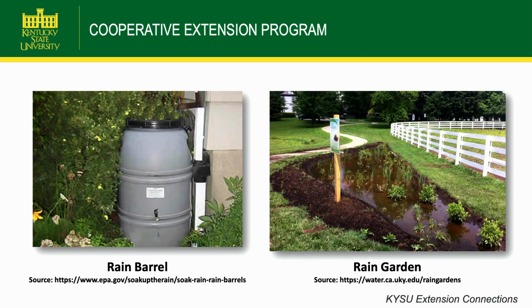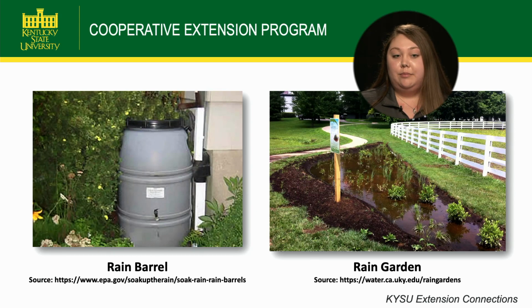Another example of some sustainable practices that we can put in place even at home are these things called rain barrels. What you do is you attach the downspout from your gutter to that rain barrel, and it's going to collect all of that water that's going to run off of your roof, and hold it in this basin, and then you can use that water to water your gardens, to wash your car, or all sorts of stuff. I would not recommend drinking that water though. That is strictly for watering plants.